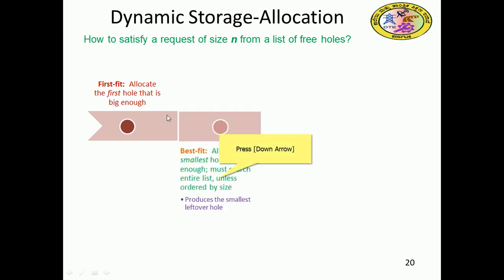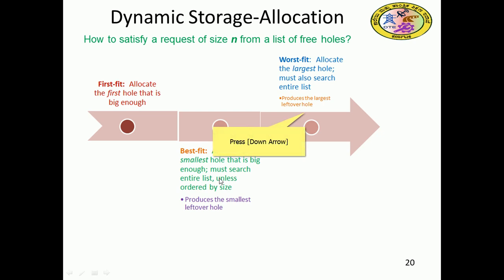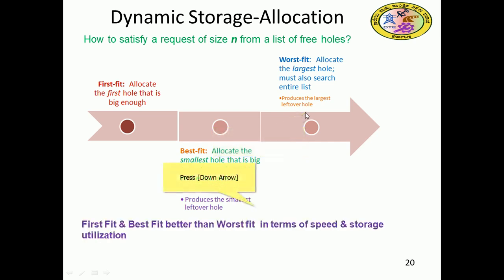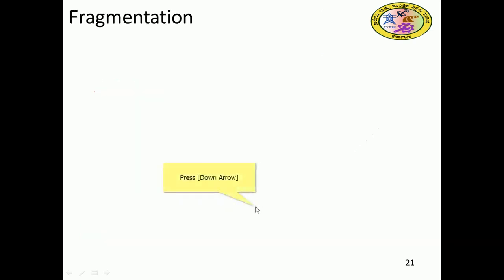The other is best fit: allocate the smallest hole that is big enough; it must search the entire list unless ordered by size. It produces the smallest leftover hole. Worst fit allocates the largest hole; it also must search the entire list, and produces the largest leftover hole. First fit and best fit are better than worst fit in terms of speed and storage utilization, while worst fit will occupy a large amount of memory.